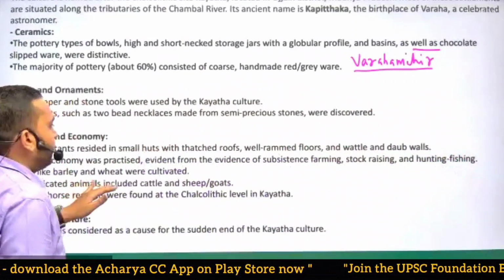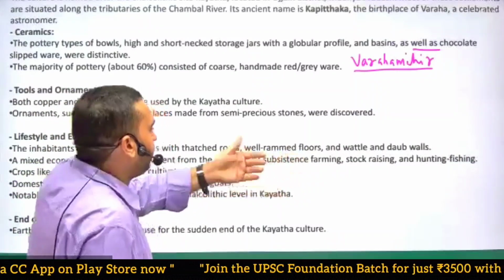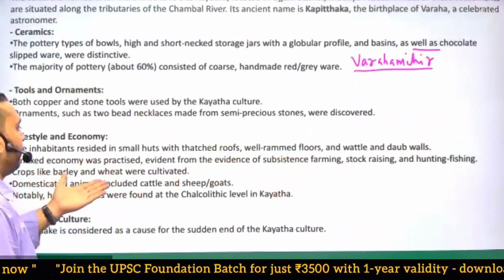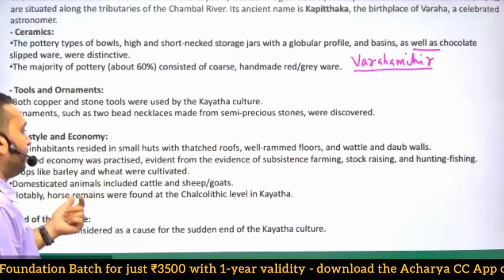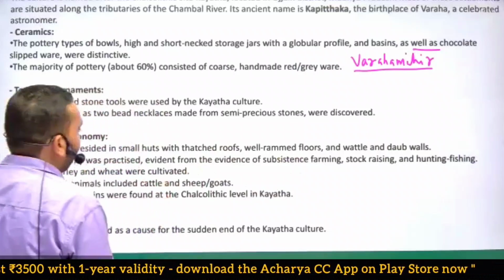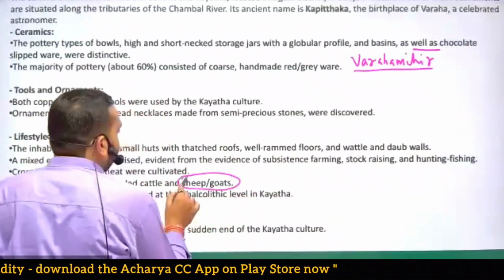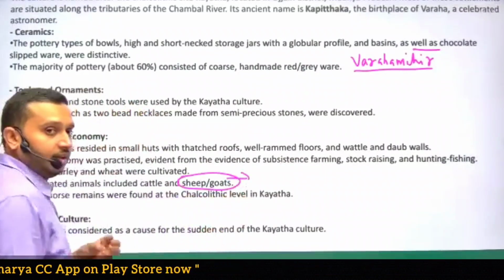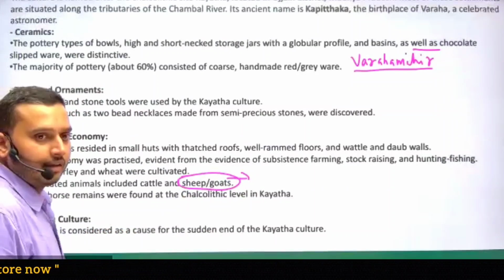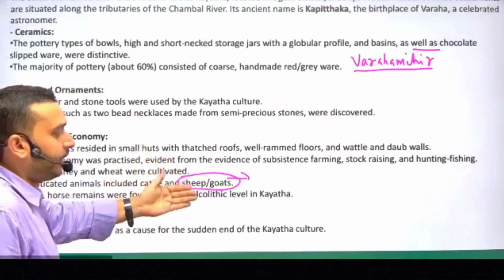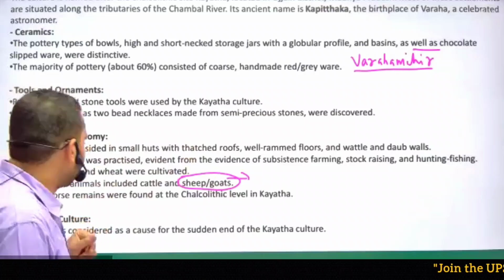A mixed economy was practiced, evident from farming, stock raising, hunting, and fishing, with crops like barley and wheat. Domesticated animals included cattle, sheep, and goats. Obviously, sheep and goats are useful for many purposes: for milk, for wool, and if the society was non-veg, then obviously for meat also.